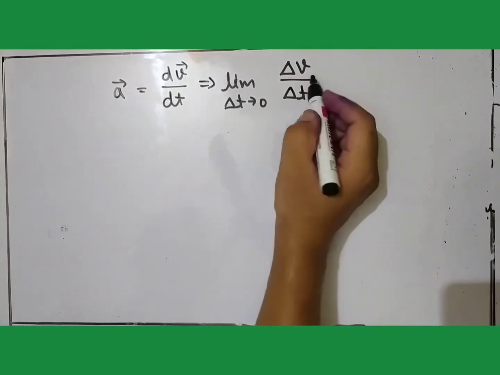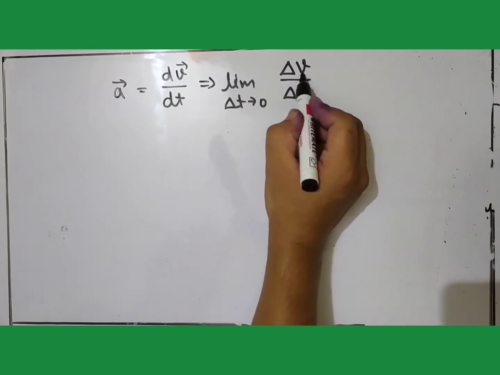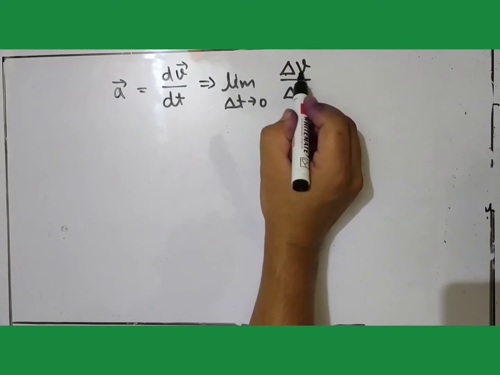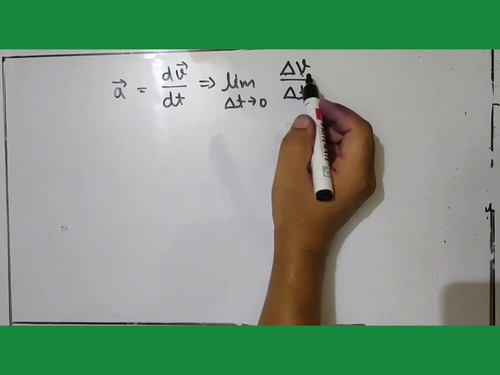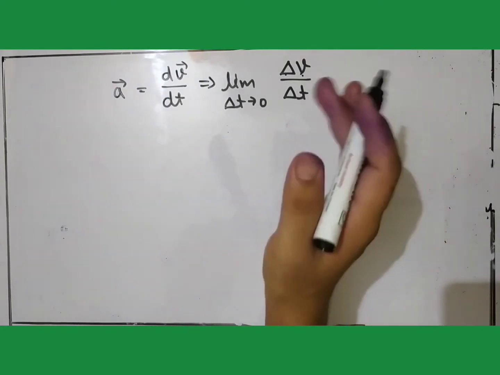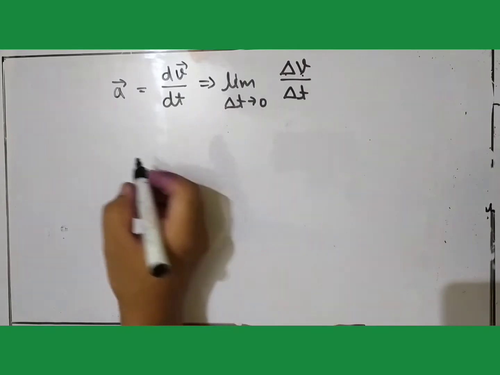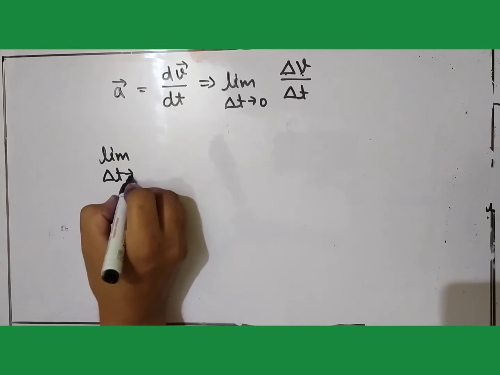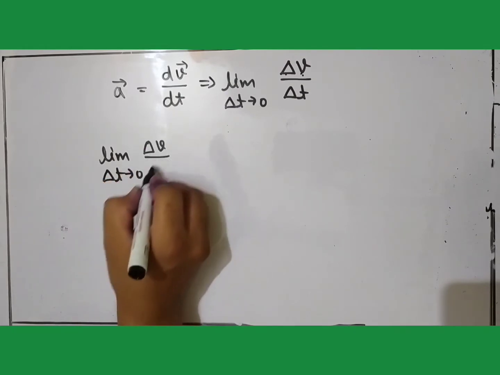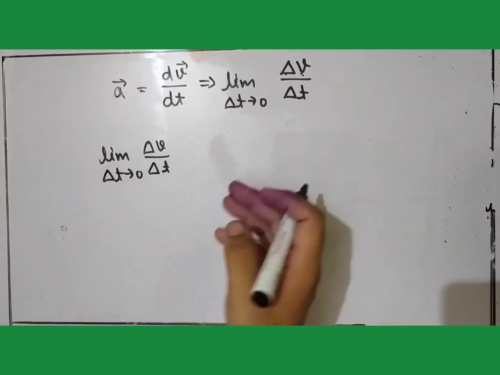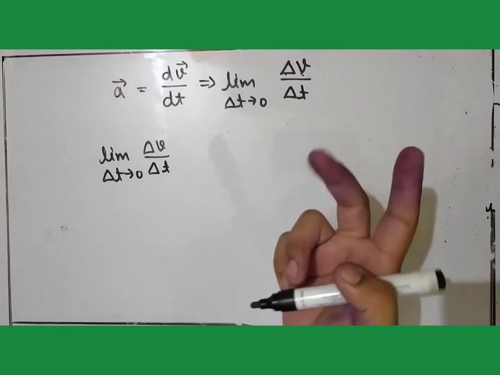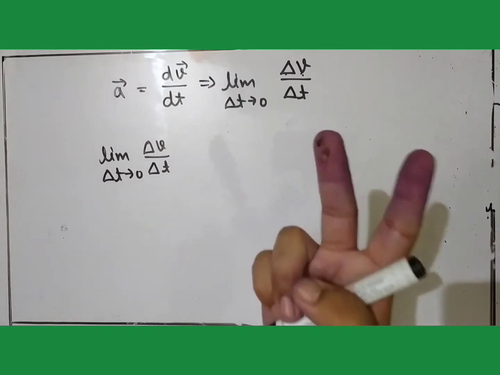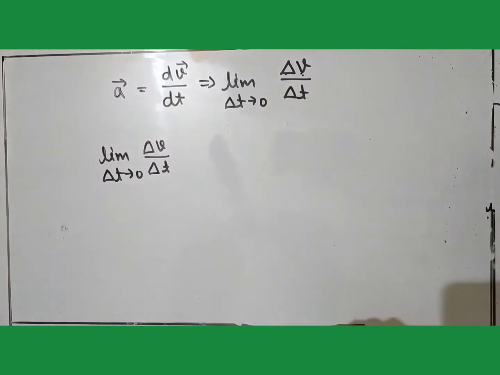As you know, velocity is a vector quantity, and if we are calculating the change in the velocity, we can calculate the corresponding change in the different components of the velocity vector. Suppose the particle is moving in the xy plane, so there will be two components of velocity, one along the x-axis and one along the y-axis.